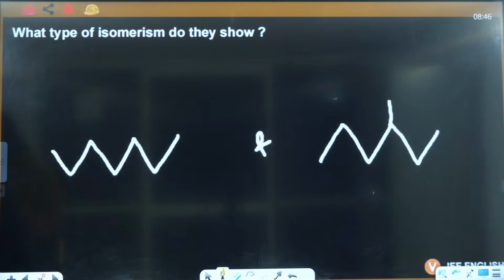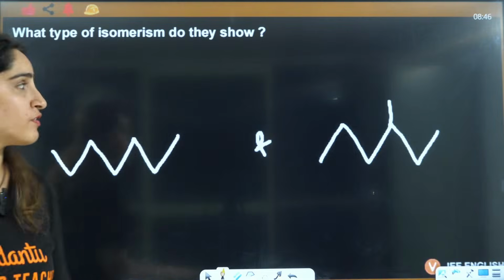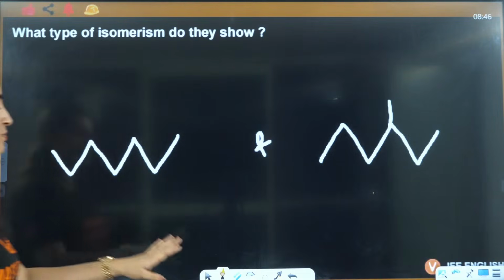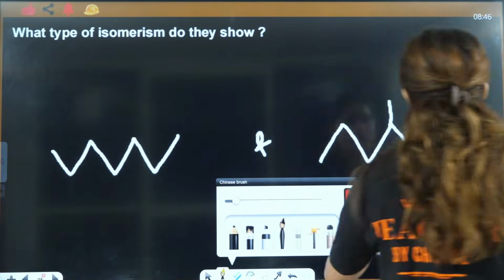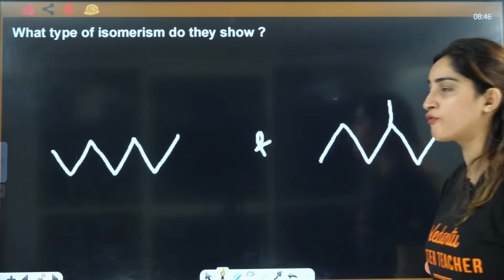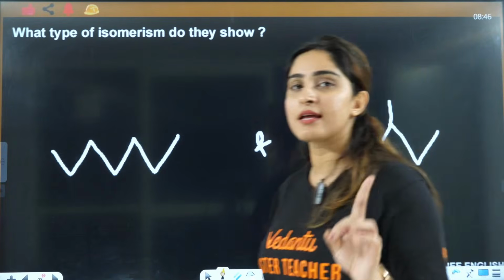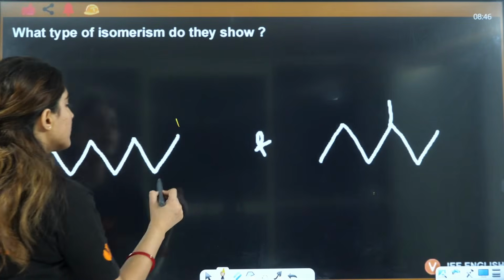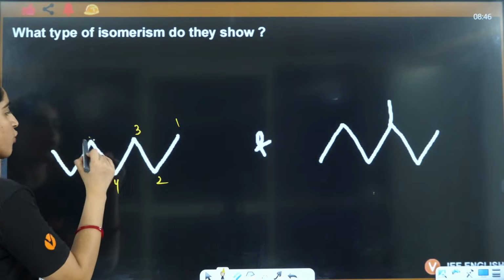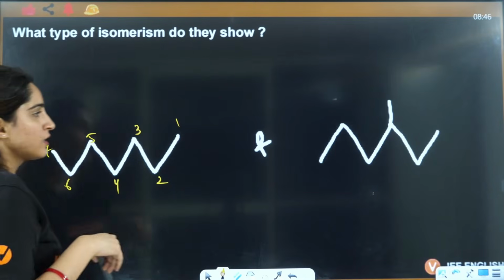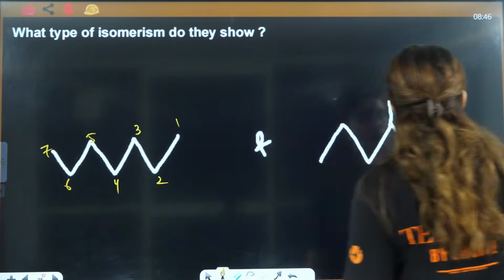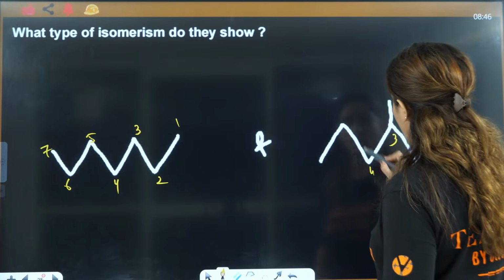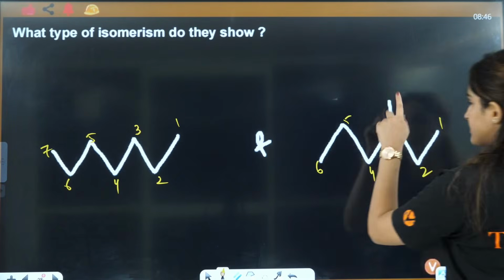But before that you have to answer this, right everyone? Which type of isomerism do they show? Now this is the question, you need to answer which type of isomerism. First thing is always calculate the parent chain here. So this will be 1, 2, 3, 4, 5, 6, 7. This is going to be 1, 2, 3, 4, 5, 6 and this is 7 carbon.